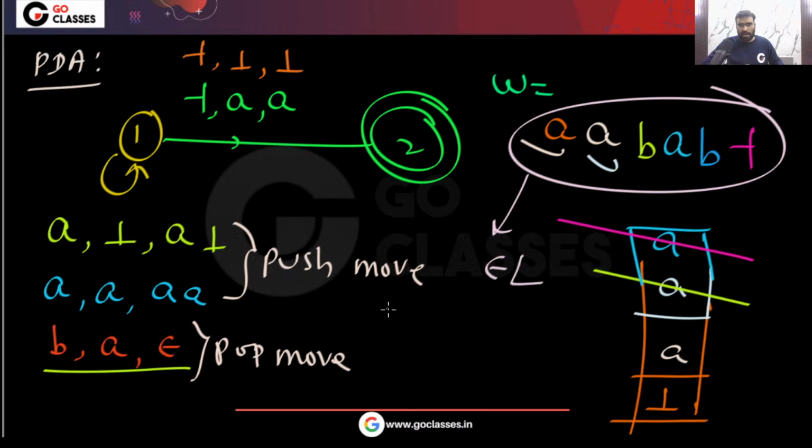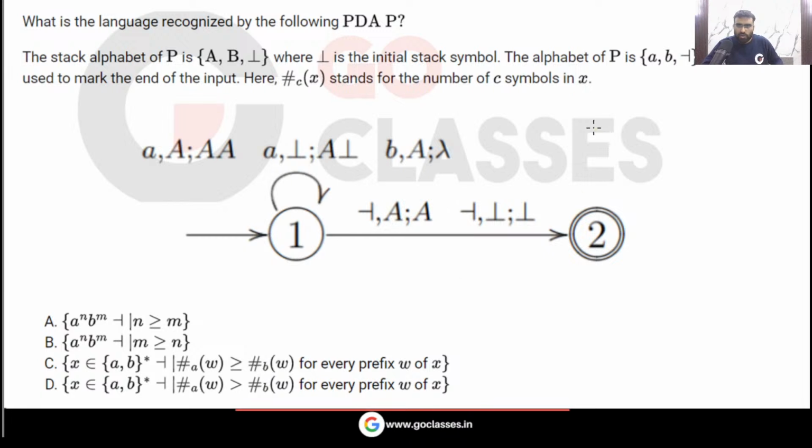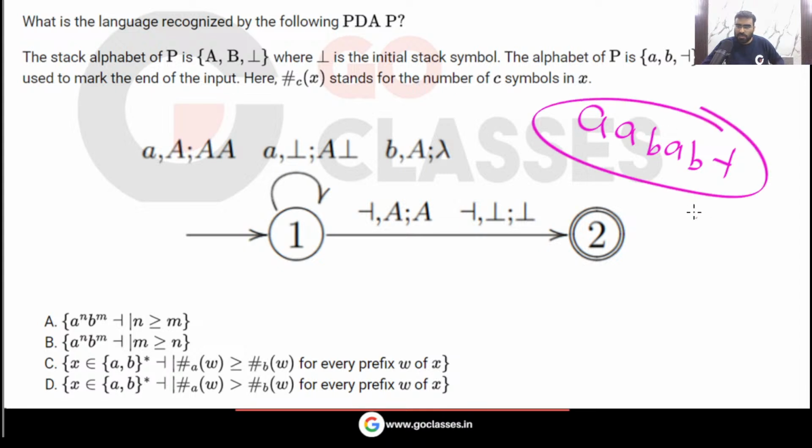This will belong to L. Because of this, which options are gone? You can see the string AABAB is accepted by this PDA. So which option is gone because of this string? You can see the first option is gone, because the first option is saying A power n, B power m.